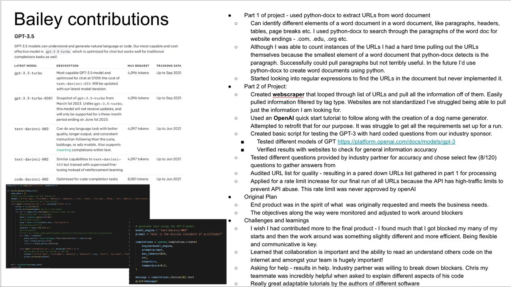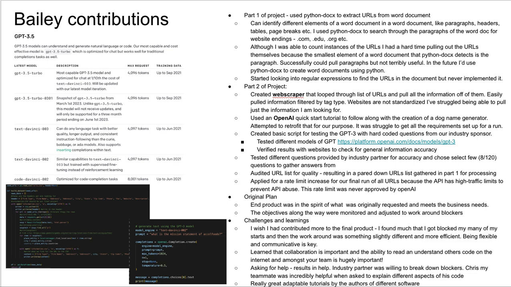You can see the different versions on the right-hand side there. GPT 3.5 was what we were mostly looking at. I hard-coded a question, sent it through the API, saw what results there were, and I was able to check by going online and looking at the URL to manually look for quality at the beginning of this.